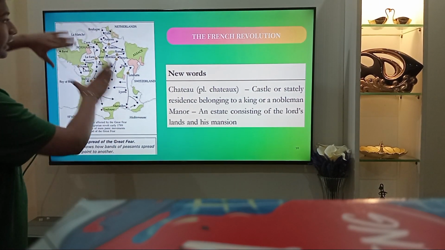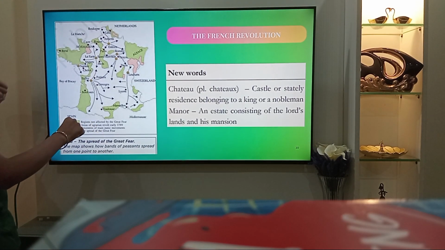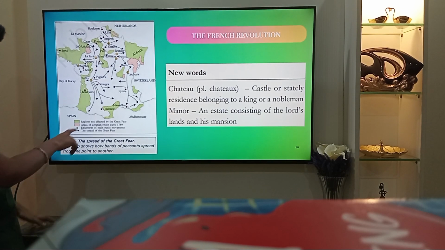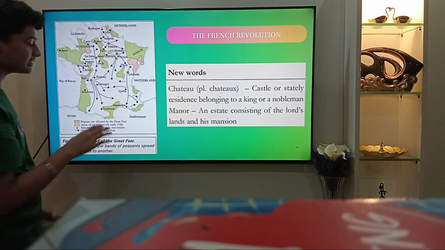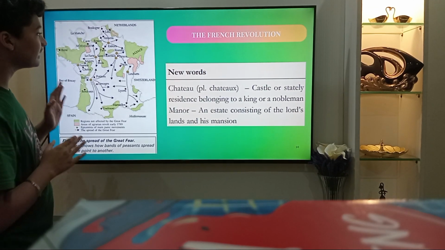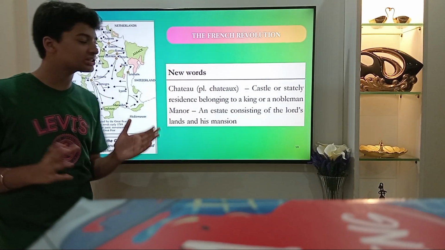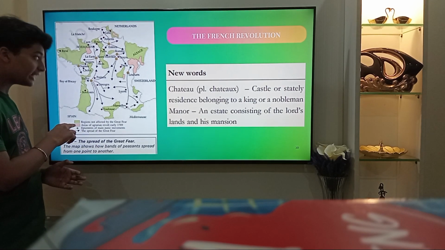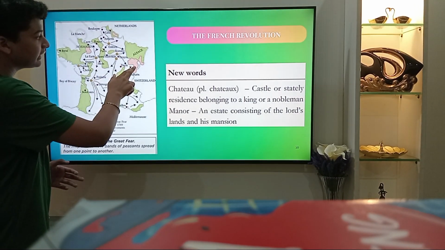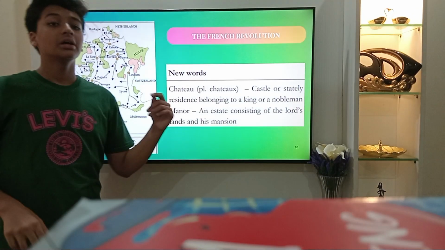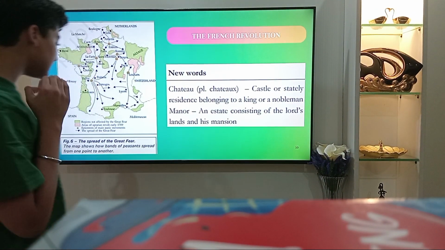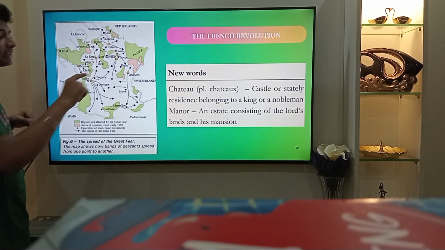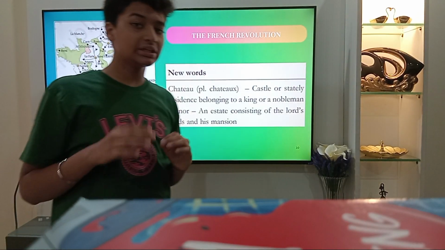Now, let's take a look at this map where we see the spread of the Great Fear. The green is the regions where the Great Fear, the peasant revolts, have still not reached, and the red areas in Normandy and near Alsace are the areas where the early agrarian revolts occurred. The arrows point in the directions where the Great Fear spread.